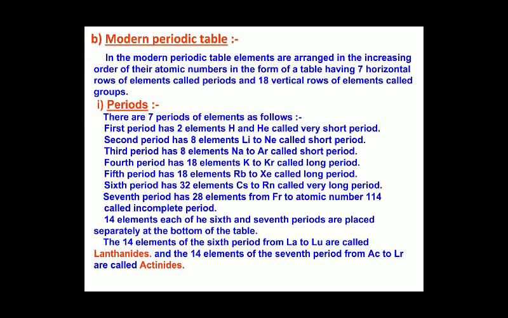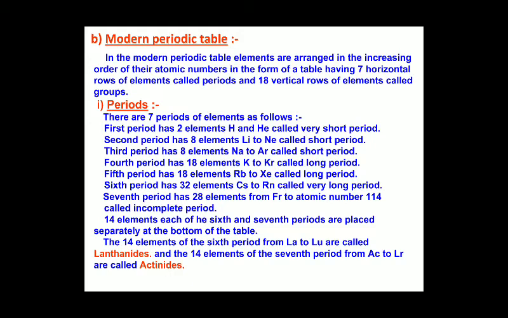In the second and third we have 8 elements, in the fourth and fifth we have 18 elements, and in the sixth we have 32, as well as the seventh. Actually, in the seventh period the number of elements is not fixed, because new elements are yet to be discovered. Currently we have 28 elements in the seventh period of the modern periodic table.